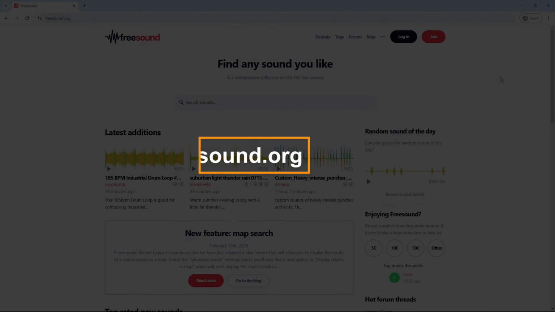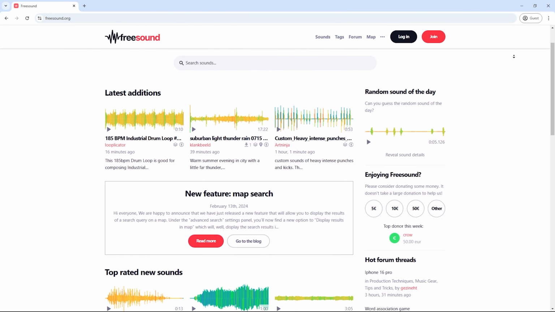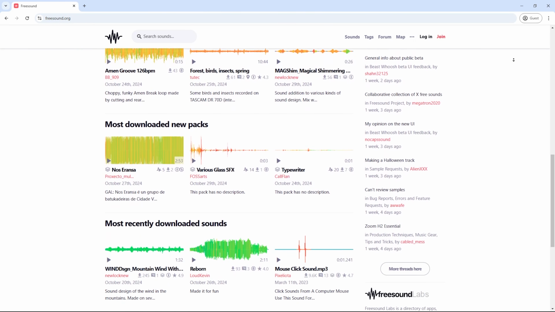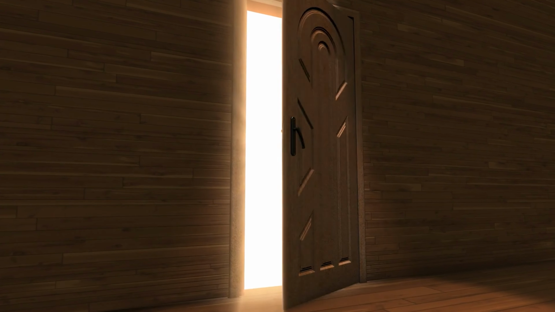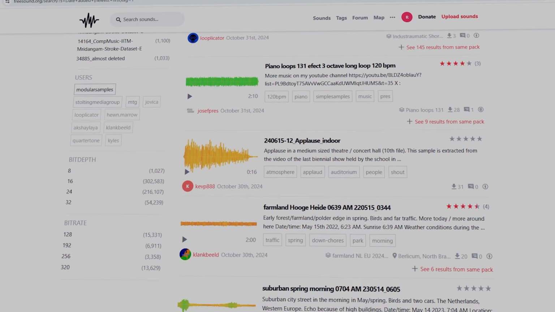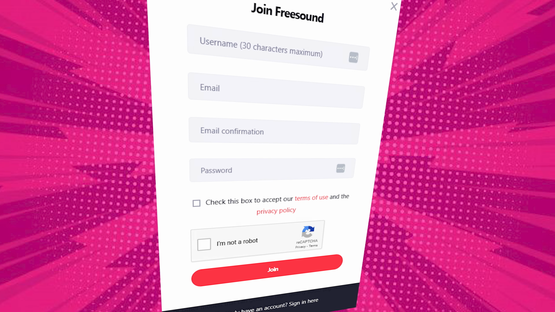First up, we have freesound.org. Imagine this, a massive library of sounds, all created and shared by other sound geeks like us. Need the sound of a slamming door? A gentle rain? Freesound's got your back. You can preview and download as many sounds as you need. The catch? You'll need to create a free account.